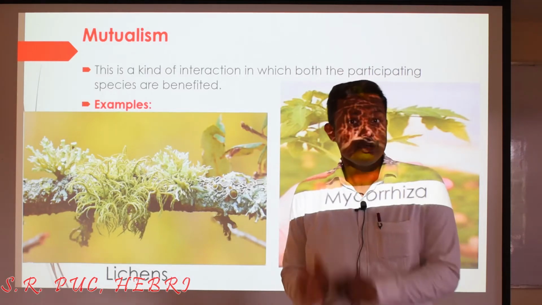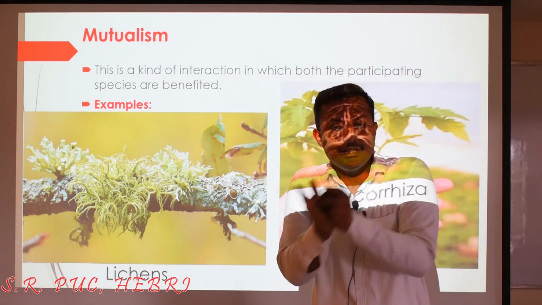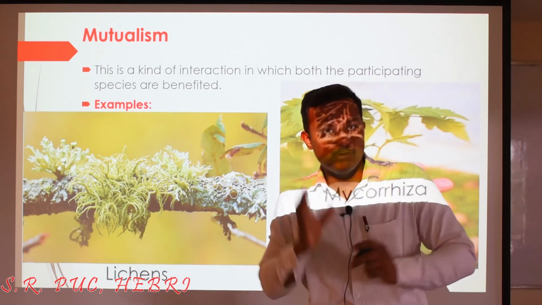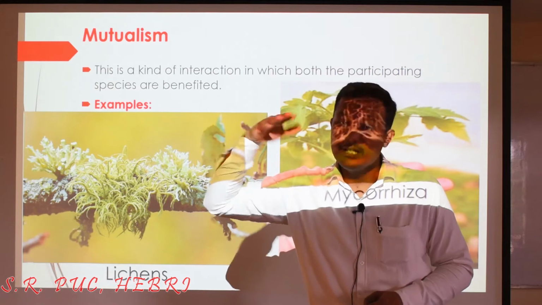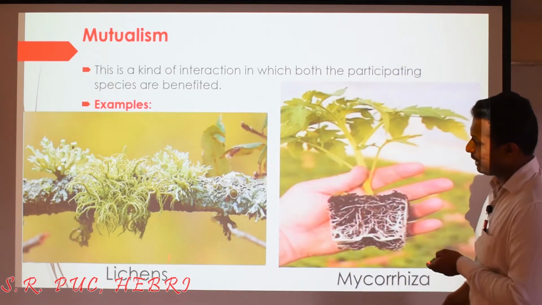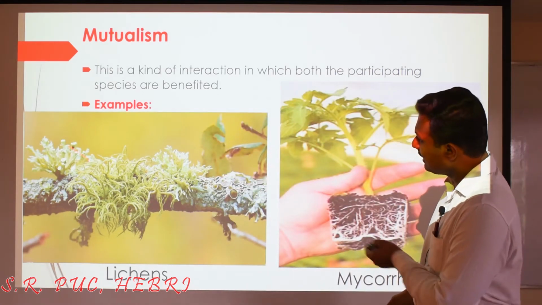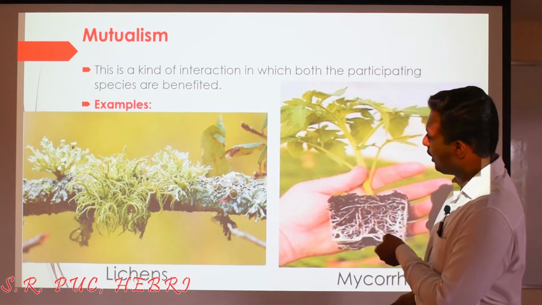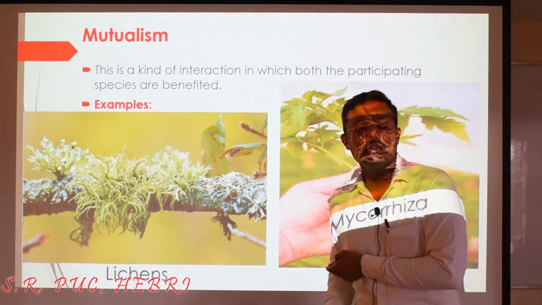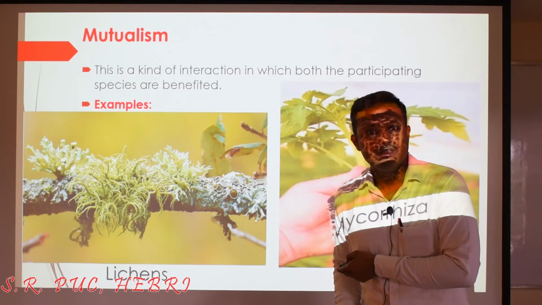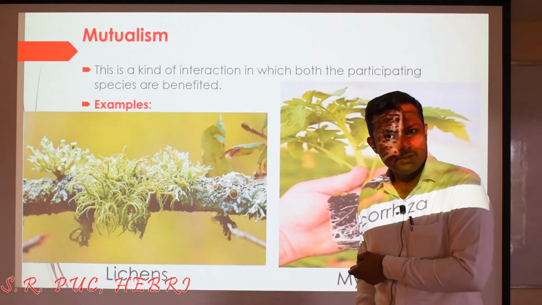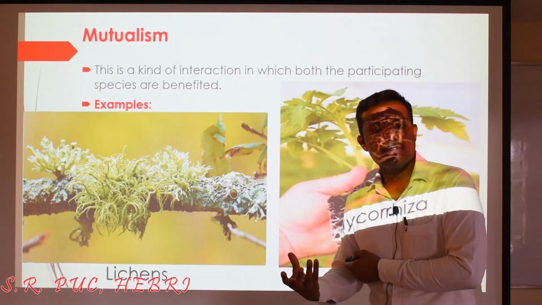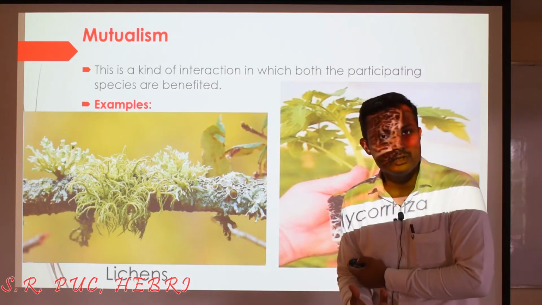Phycobiont. So fungi is getting benefited from the algae by absorbing the food. But how is the algae getting benefited from the fungi? It is getting benefited because, see, you can see the thread-like structures which are spreading all over here. Actually, they are the mycelia of what? The fungus. What is the body of the fungus called? It is called hypha. The network-like structure of the fungus that is formed by many hyphae is called what?